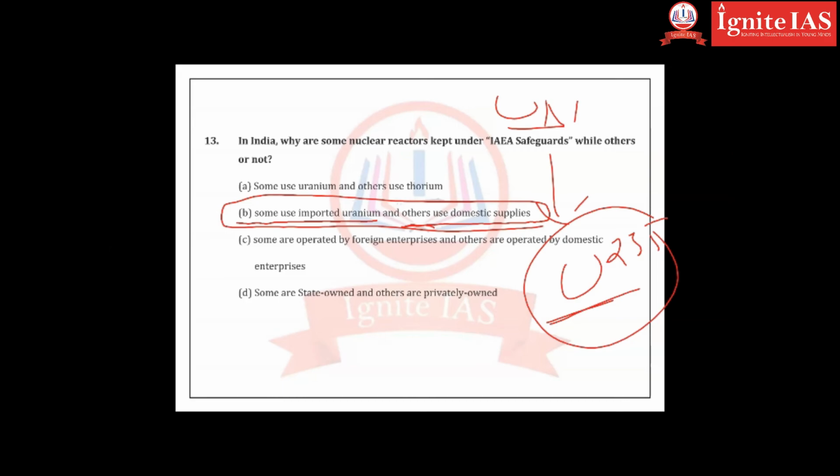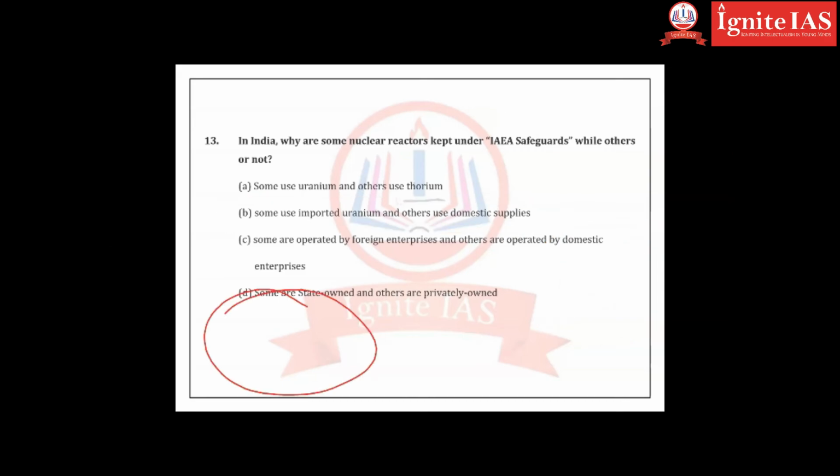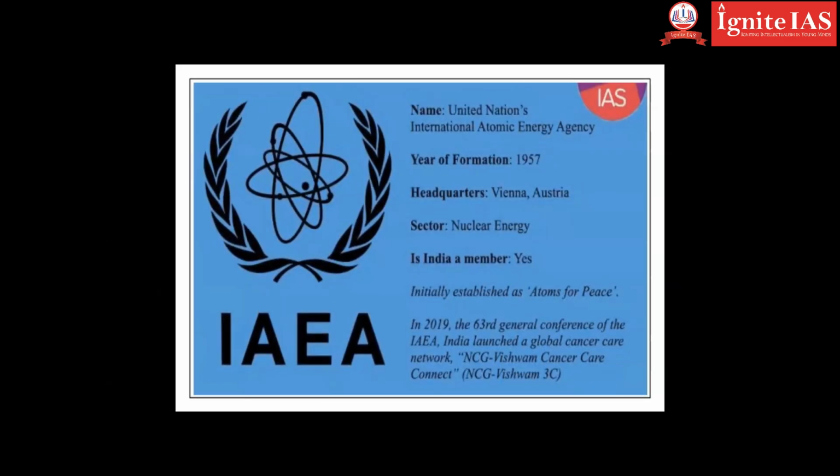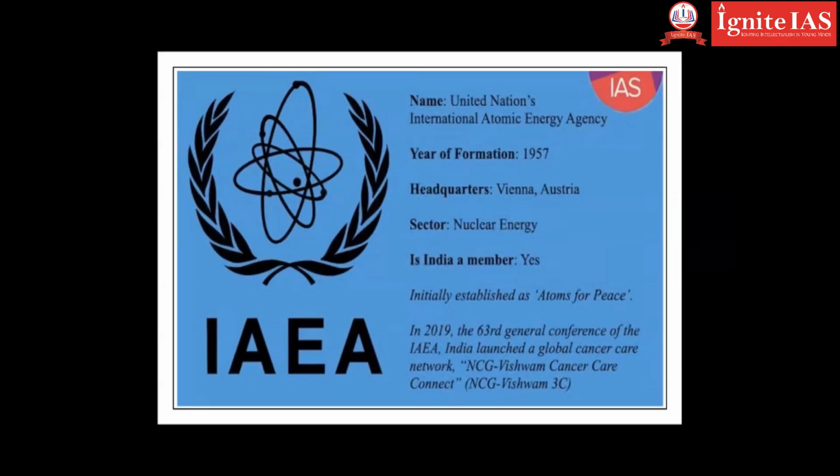IAEA, and it will give some safeguards because you want to bring some uranium from Africa to India. Now during the transfer, there might be some accident. If you don't follow the protocols of IAEA, International Atomic Energy Agency, then you will have accidents. Formed in 1957, Vienna, Austria is the headquarters. Atoms for peace. You can use atoms for destruction. Hiroshima, Nagasaki. Okay.